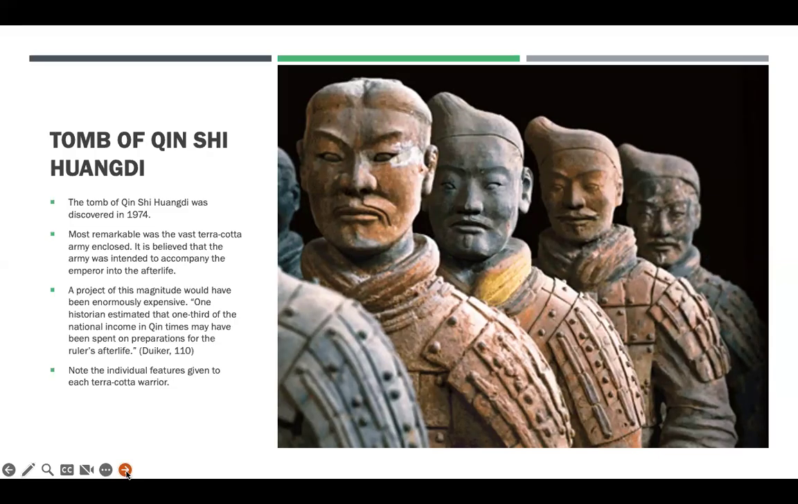You've probably watched a documentary. There have been many documentaries made about these. So the terracotta army was intended to accompany the emperor into the afterlife. And so this took the place of actually murdering the men. He could take their statues instead, which I'm sure they very much appreciated.